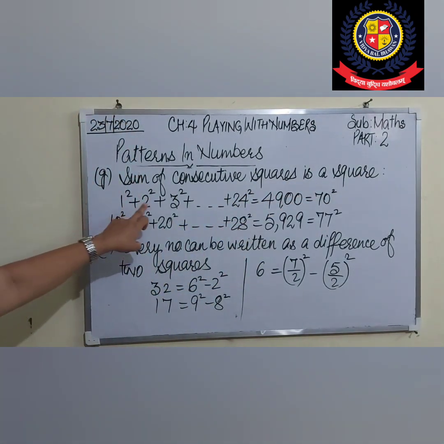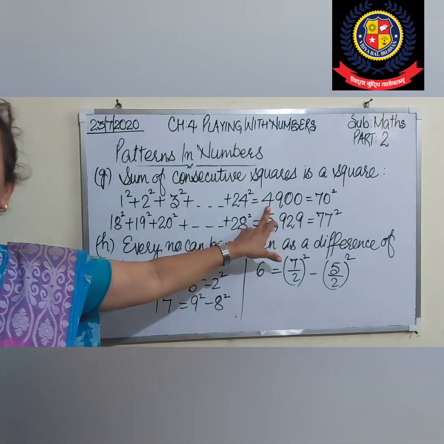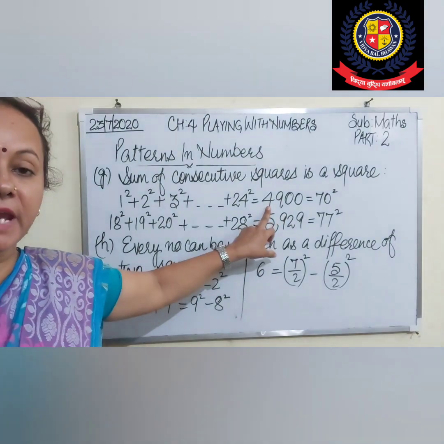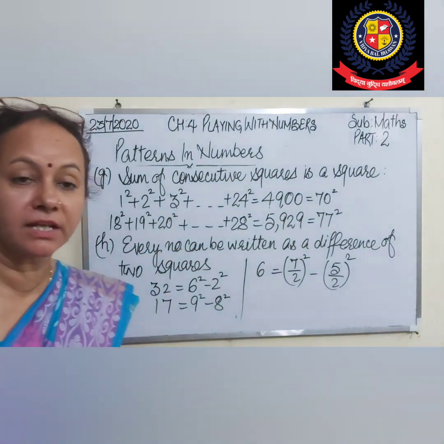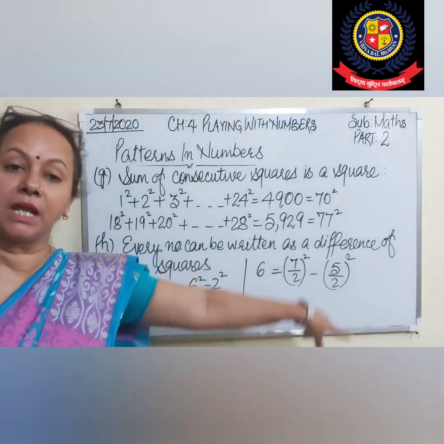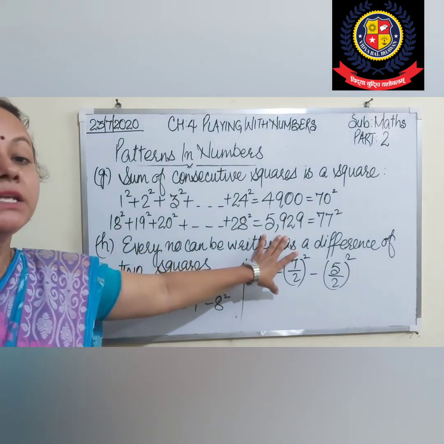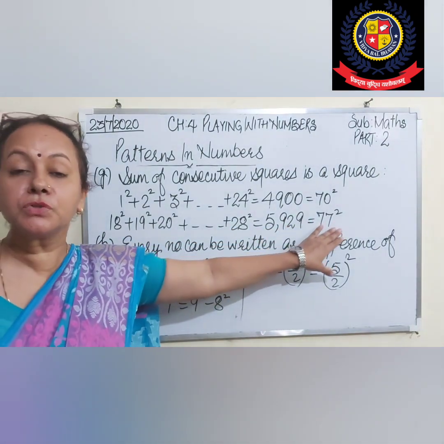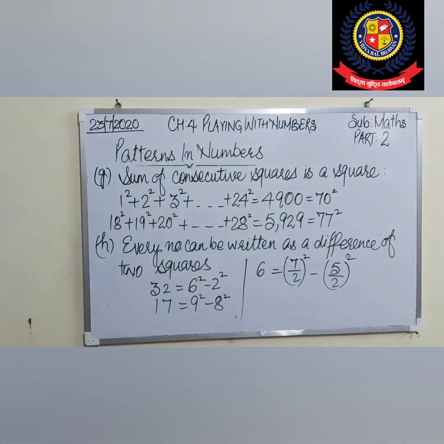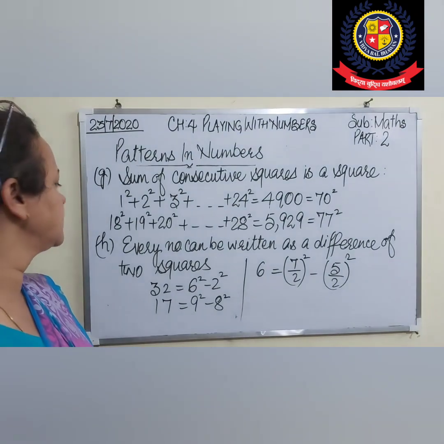Our next pattern is sum of consecutive squares is a square. Means 1 square plus 2 square plus 3 square up to 24 square. If you add their squares, you will get 4900, which is the square of 70. Similarly, 18 square plus 19 square plus 20 square up to 28 square. The sum of all the squares is 5929, which is equal to 77 square. If you have this pattern in your brain, you can play easily with these games.